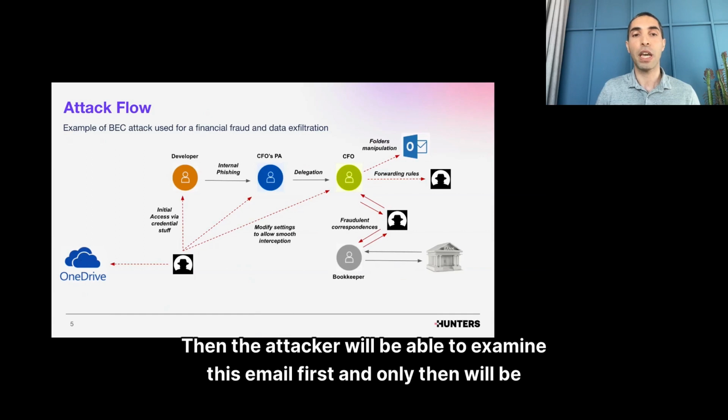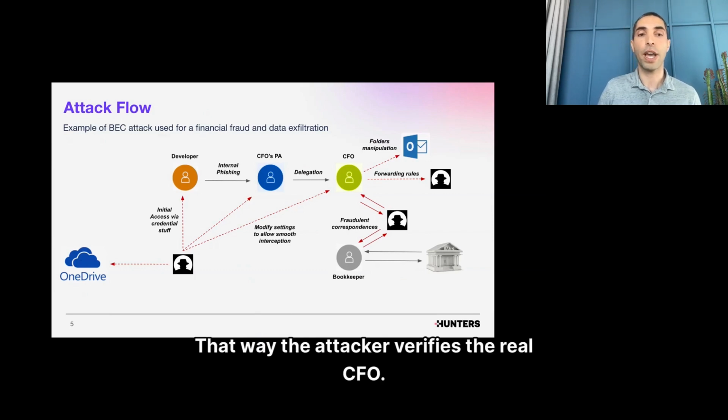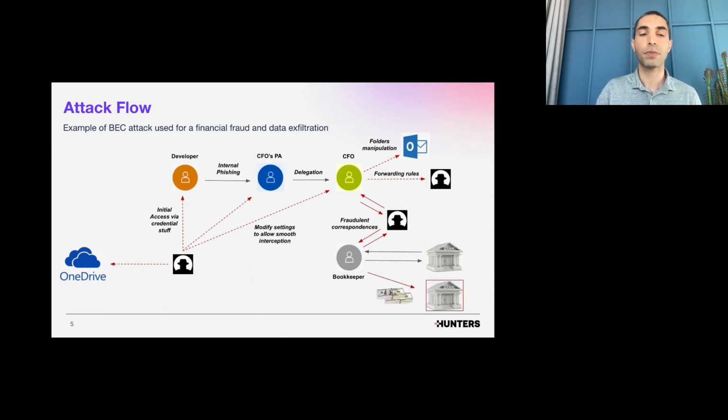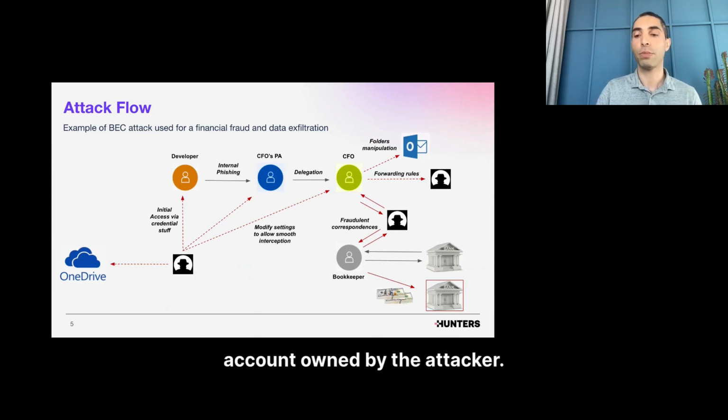Then the attacker will be able to examine the email first, and only then will it be forwarded, if at all, to the inbox folder. That way, the attacker verifies the real CFO won't be aware someone is creating fake requests in his name. Finally, the attacker achieves his goal and the payment is forwarded to a bank account owned by the attacker.